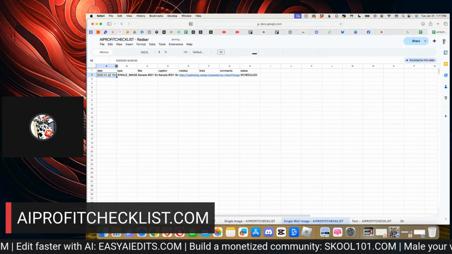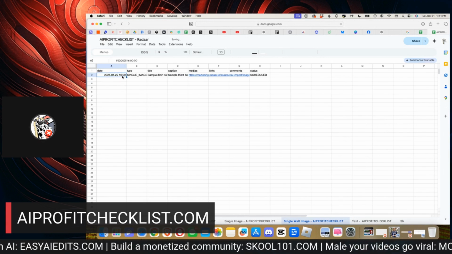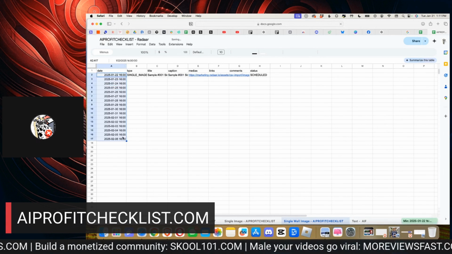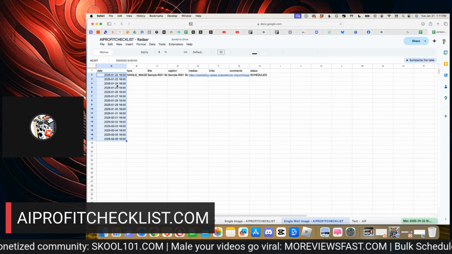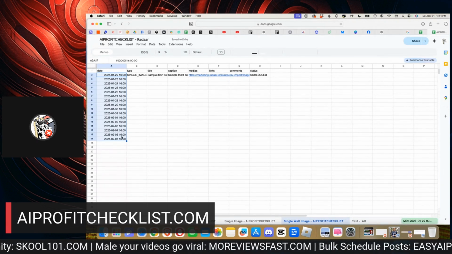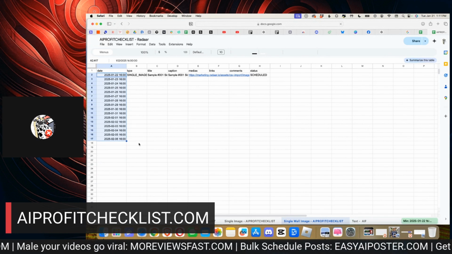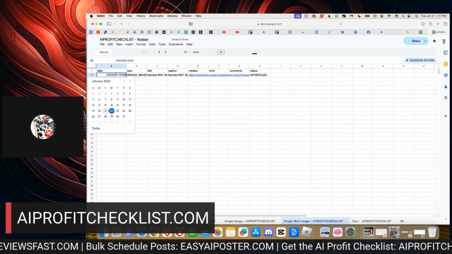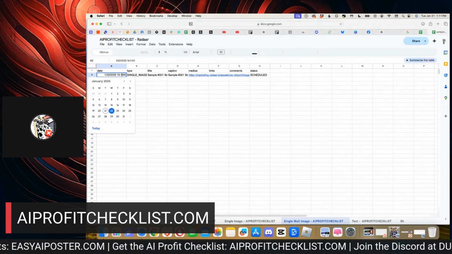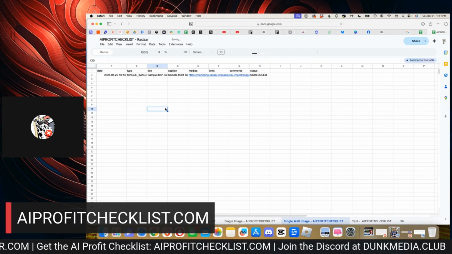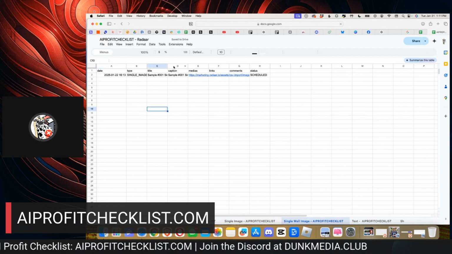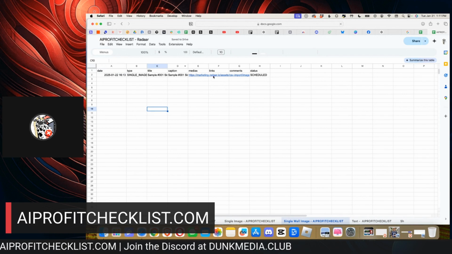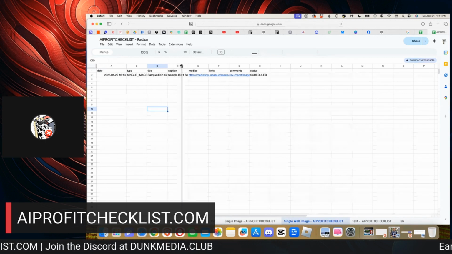So now what I'm going to be able to do, when I want this date to continue, is drag that, and look, it starts at the 23rd, 24th, 25th, and so on until the next month, and it starts off on the next, but it's all at the same time. And I always like these not to be on exact minutes. So how about 13? There we go. Okay, so then we have our titles and our captions and all this stuff that we're going to be able to figure out shortly.